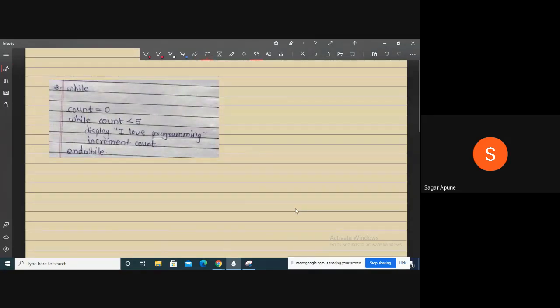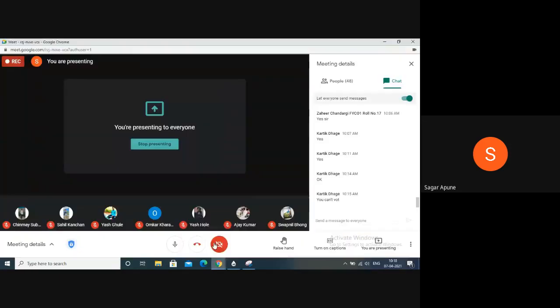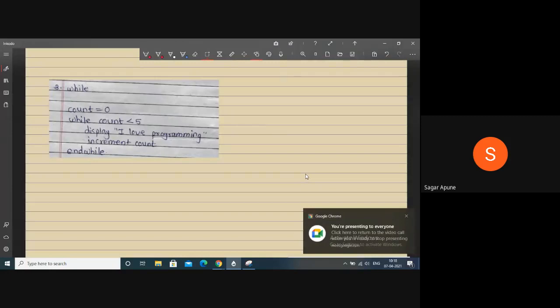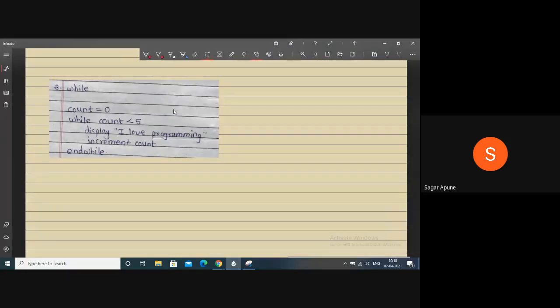While means, if you perform some statements many times, then you can use a looping statement.